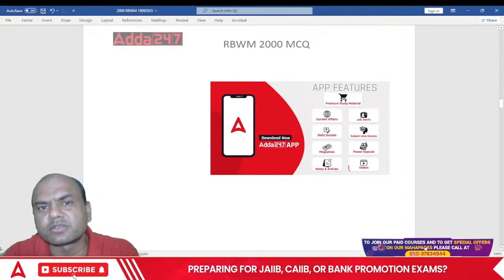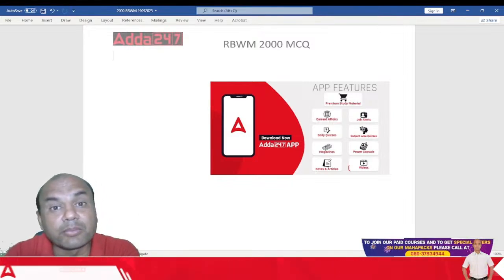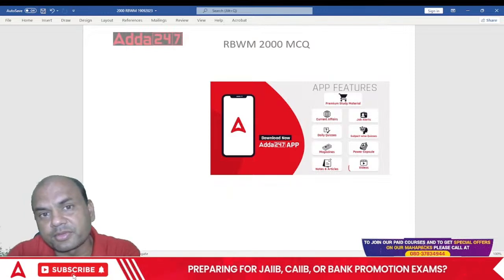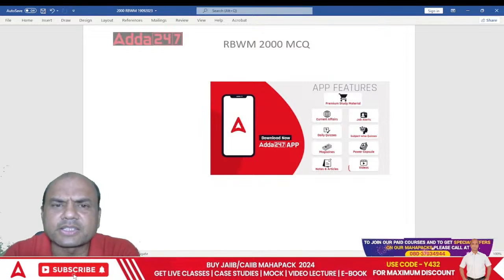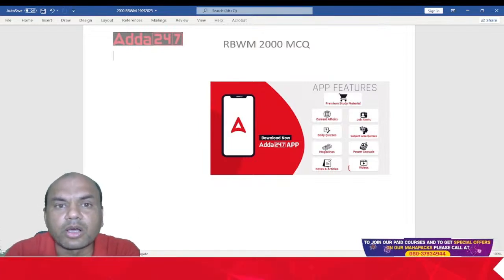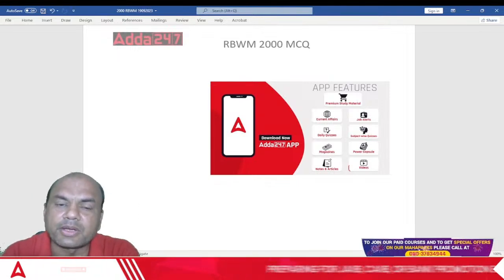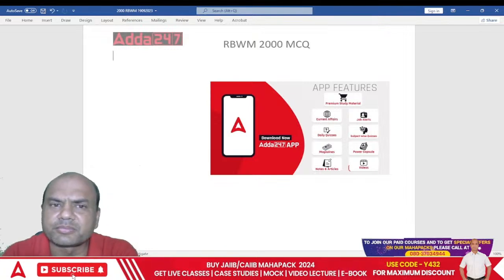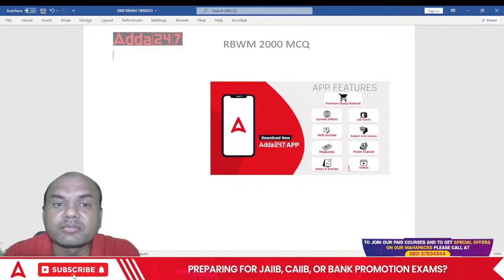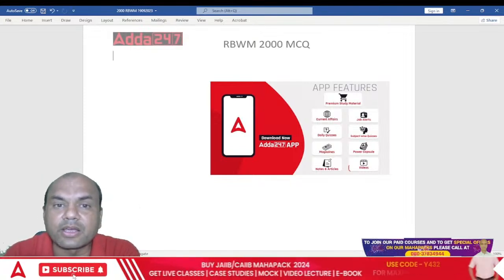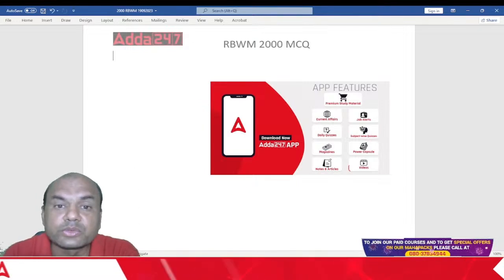Let me ask you one question. In your own mobile, how many apps do you have? Do you know the number at least? How many number of apps you have? Type yes or no. I know many of the answers are no over here because I myself don't know how many apps are there in my mobile. We just download it and keep it, saying that, oh, we'll use it sometime. Don't do that. This is the main bread and butter. Daily, it's like breathing in and breathing out. That much important this app is for you. Download it and use it.